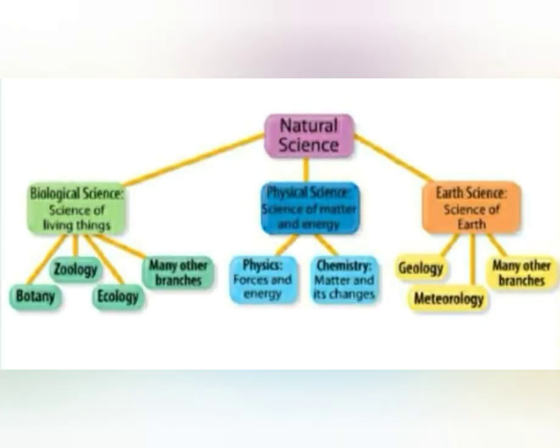Now, areas of science. Science is divided into separate areas of study. As you can see here, natural science is divided into three: first, biological science, second, physical science, and third, earth science. Biological science means science of living things, in which we study about living things. It is divided into botany, zoology, ecology and many other branches. Botany is the study of plants' life and zoology is the study of animals only, whereas ecology deals with the relations of organisms to one another and to their physical surroundings.